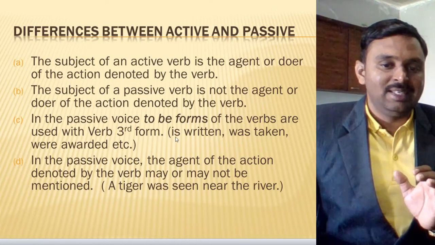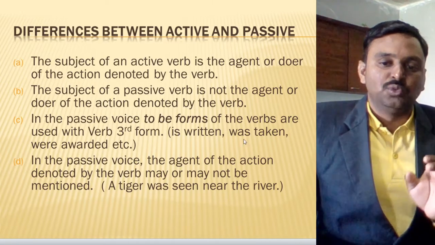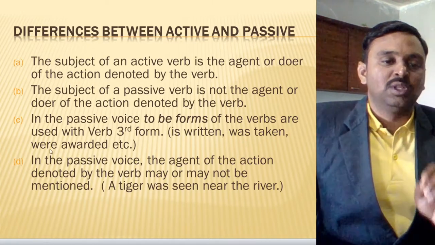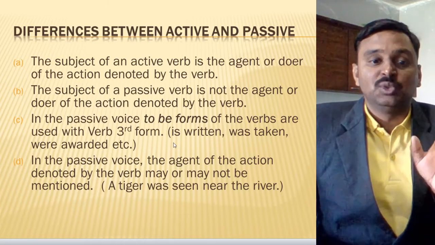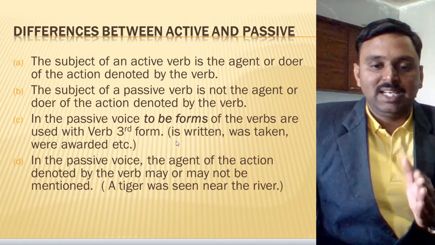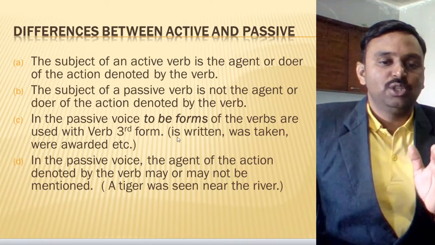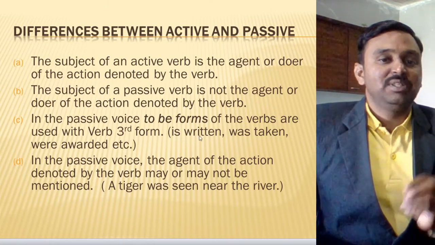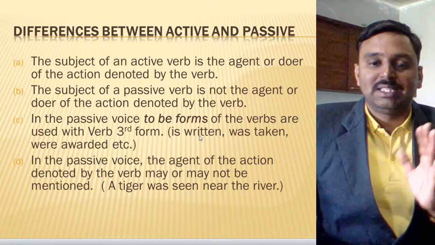Like look here, is written. So is is the to be form. Was is a to be form, and were is also a to be form. So am, is, are, was, were, these are all to be forms, and with them the third form is given. Written, is written. So is is the to be form, and with the third form written, it is an example of passive voice.